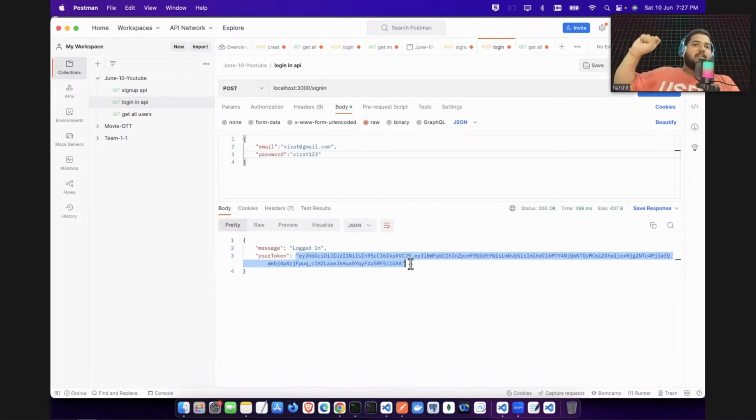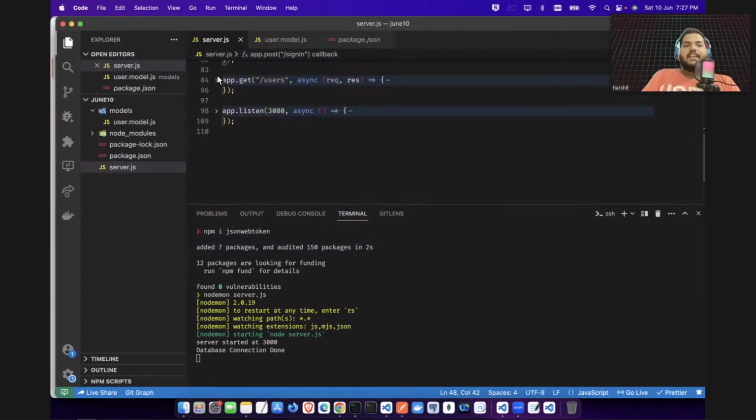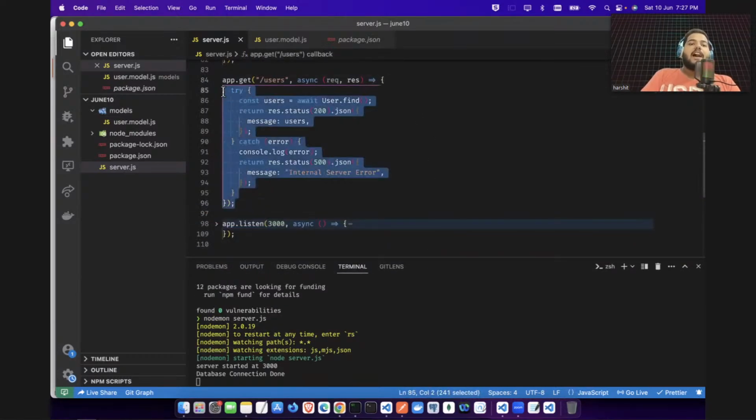Now this Virat Kohli can make any API call. But see guys, this API, this get API, anyone can call it, right? Right now, anyone can call this API. I do not want that. I want only people who have access, who have a valid token, to be able to call it. So here I will put some kind of restriction: anyone cannot call it, you can call it if you have a valid token. And the token will be generated when you have successfully logged in.